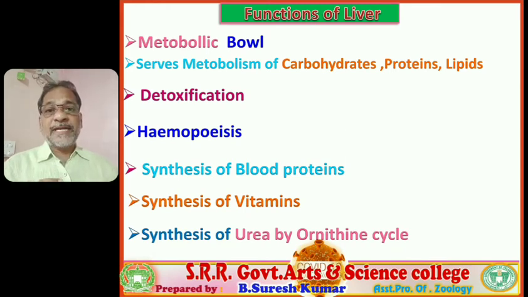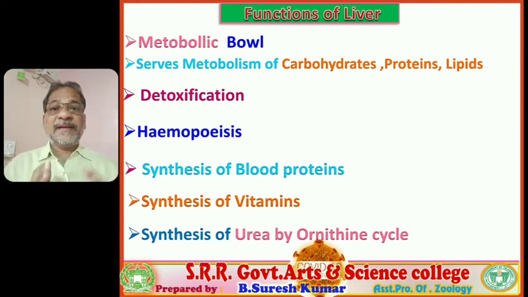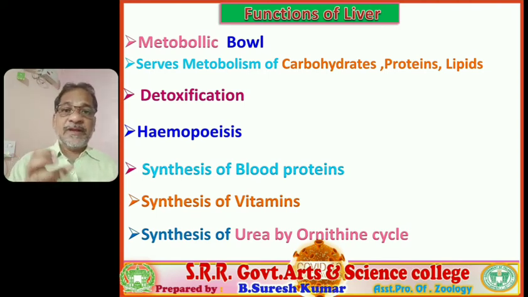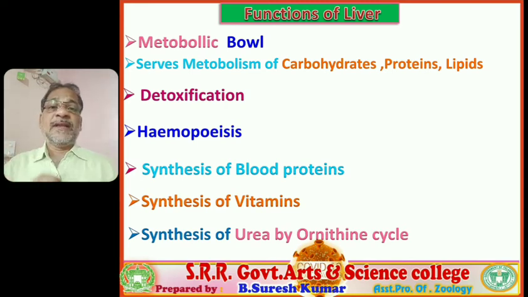You remember, students, most of the students believe that urea synthesis occurs in the kidney. But urea synthesis occurs in the liver, and it is filtered by the kidney. From the blood the urea is separated in the kidneys, but whatever urea is present in our urine is synthesized in the liver by the ornithine cycle. All these are the functions of the liver.